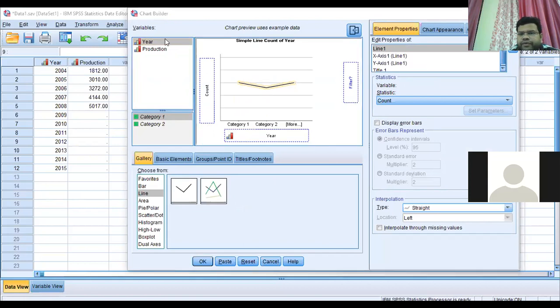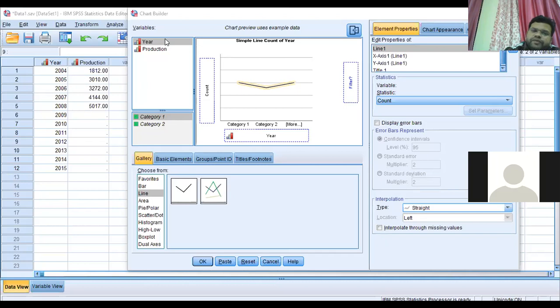Okay, so now the graph is here. This line diagram will be in the output of your SPSS. It is time series data, and here you can see 2004, 5, 6, 7, 8.